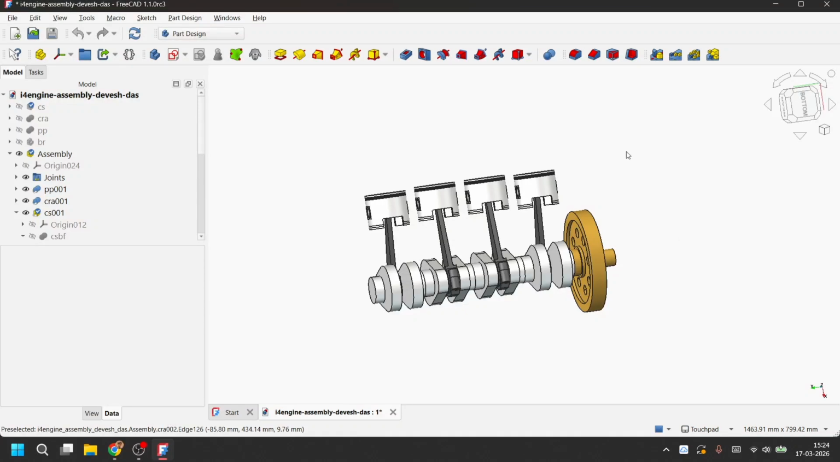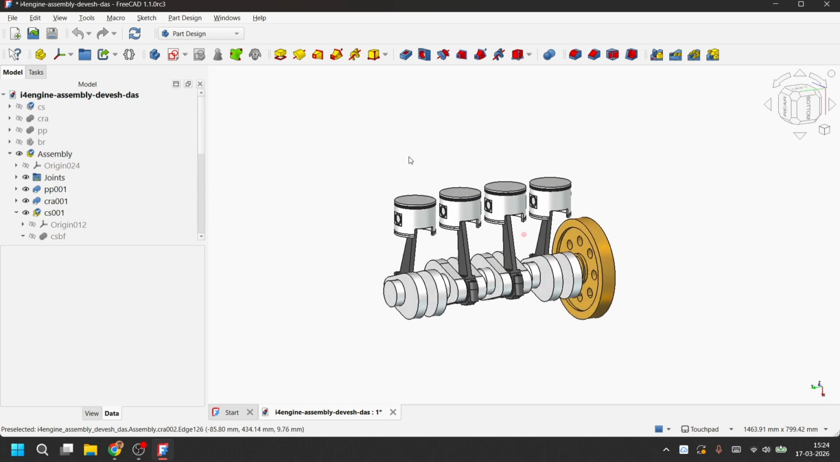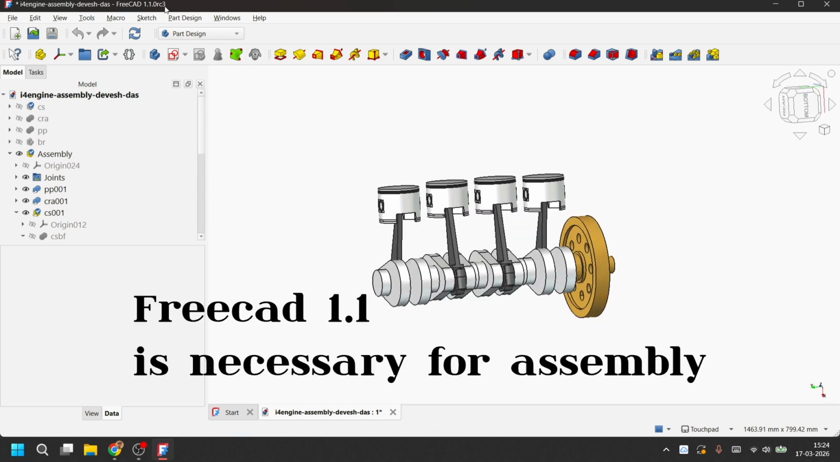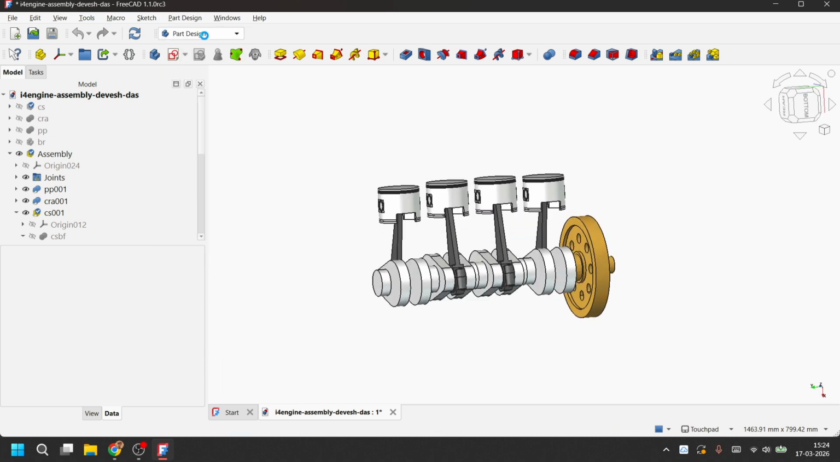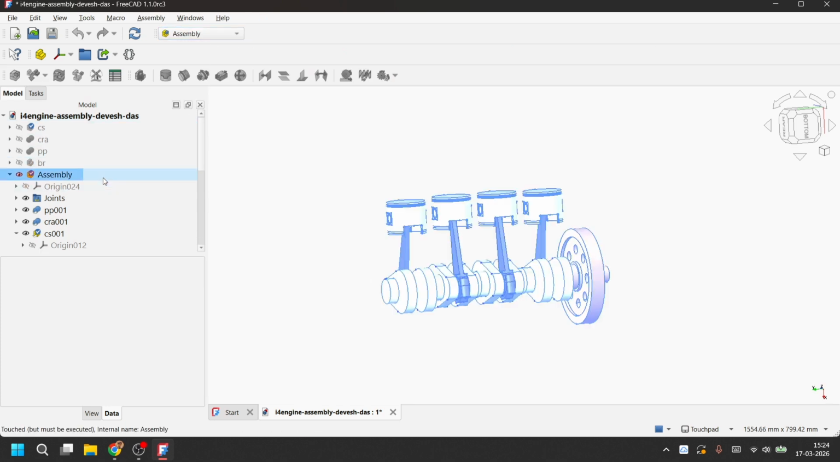Hello guys, in this video we will be making an inline 4-cylinder assembly as you can see on the screen. We will be using FreeCAD version 1.1 and we will be using the Assembly module to simulate the workings of the engine. I will show you the final outcome.